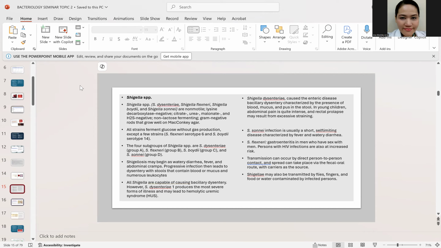Okay? Now, another one is Shigella sonnei that can cause self-limiting diarrhea, where you can have diarrhea within 1 day and then it goes away. Okay? You also have Shigella flexneri that can cause gastroenteritis in HIV patients. And also, other Shigella can be transmitted by flies, your fingers, or contaminated food and water.